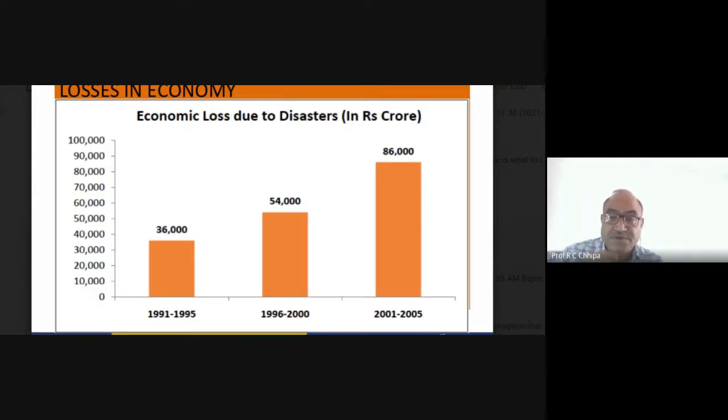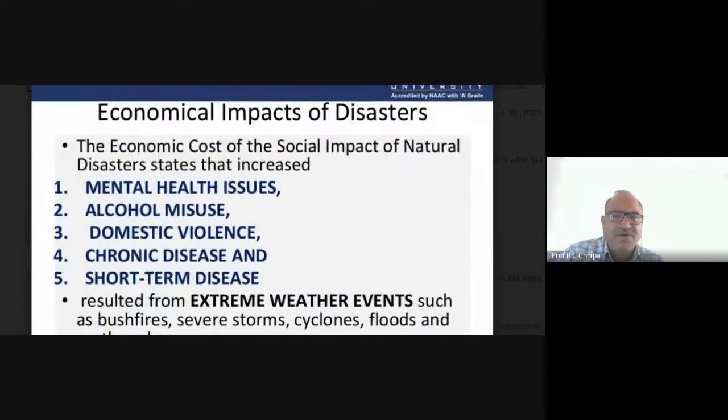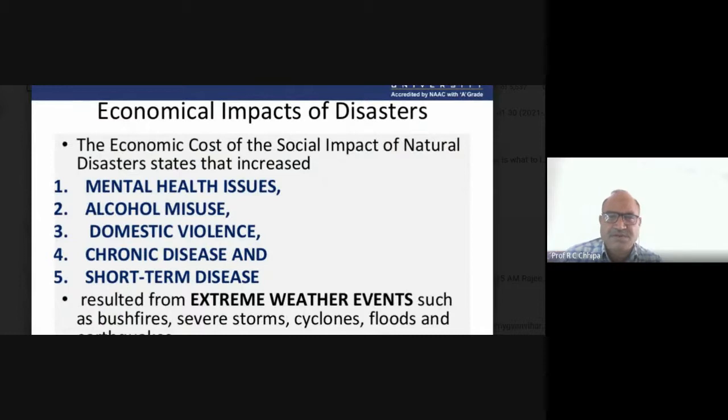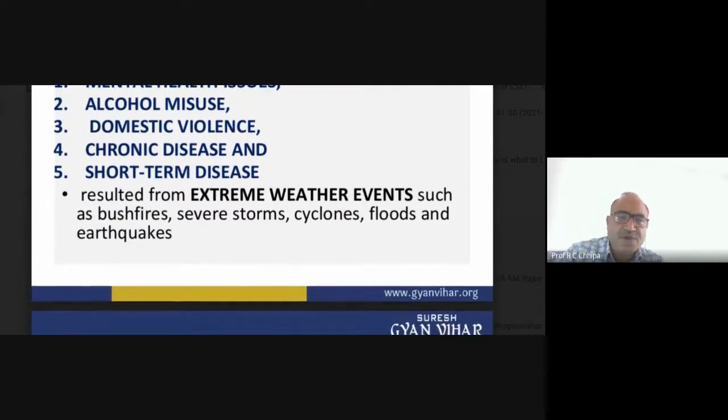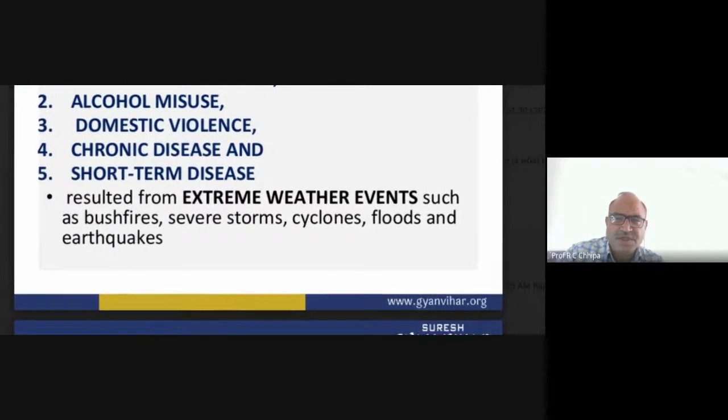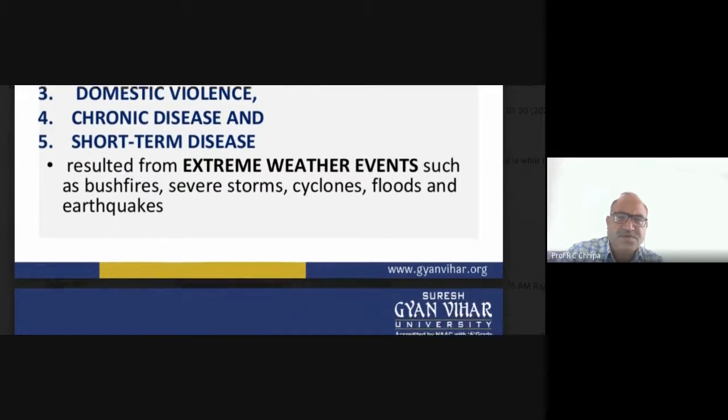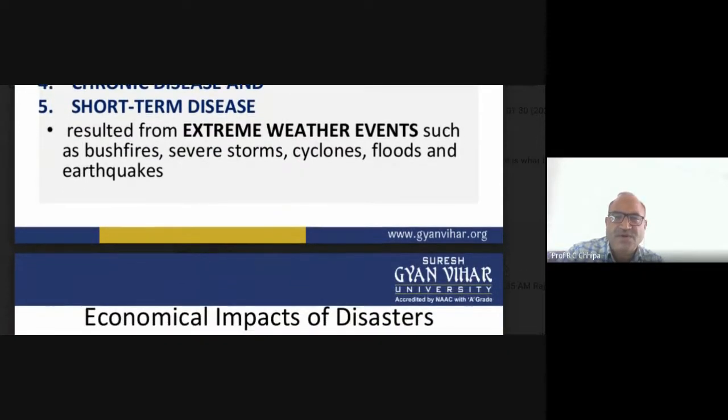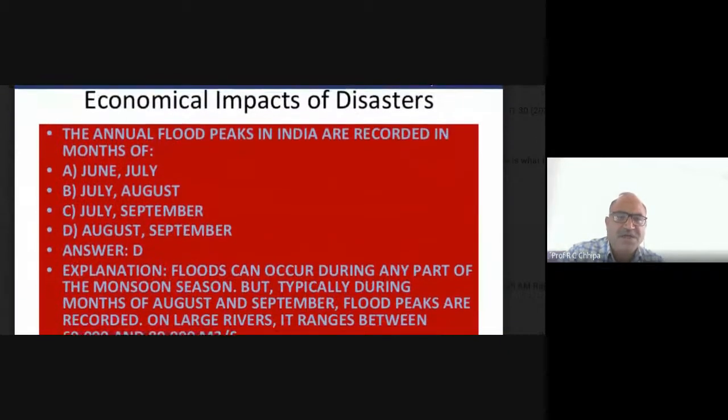It is very difficult to list the natural events. What are those natural events? Now we also have mental health issues, alcohol issues, domestic violence, chronic disease, and short term effects. One more thing is the bushfire, severe storm, cyclone, which we have already discussed.